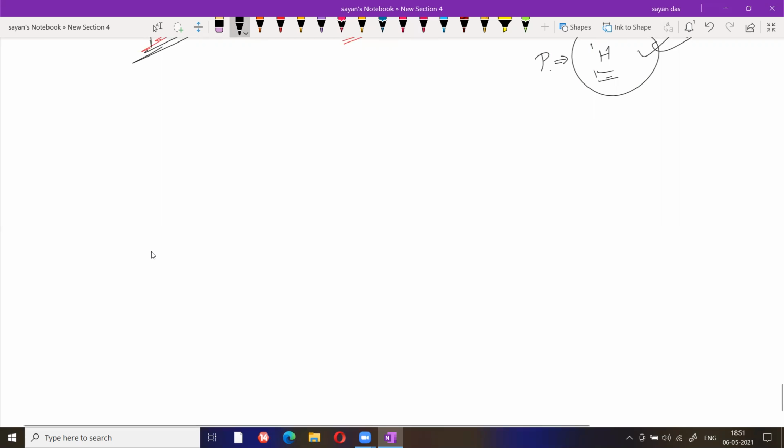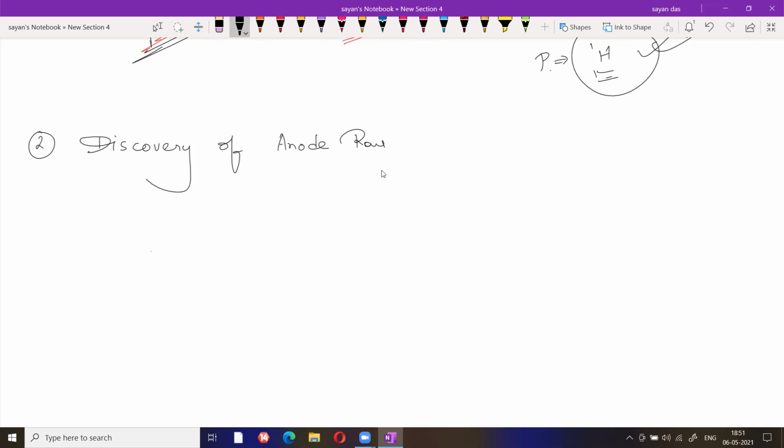discovery of anode ray. Look, the discovery of anode ray is totally similar to the cathode ray experiment. Now from the anode ray experiment, basically the proton gets discovered.